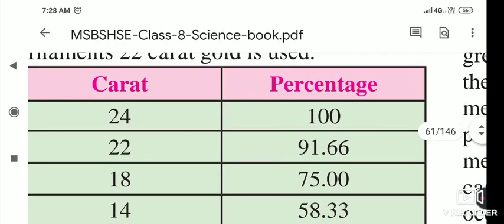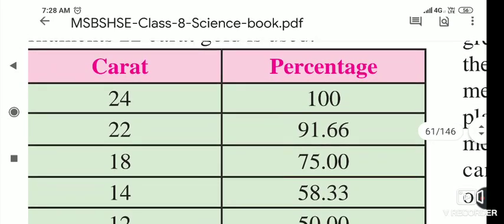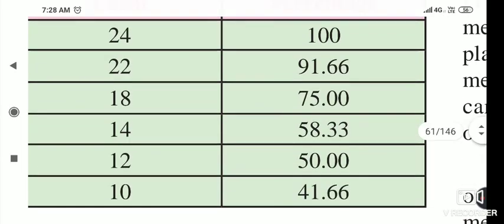So 24 karat has 100% gold, 22 karat has 91.66% gold.